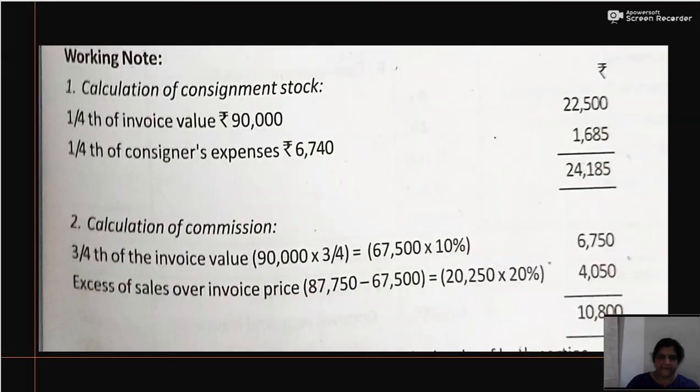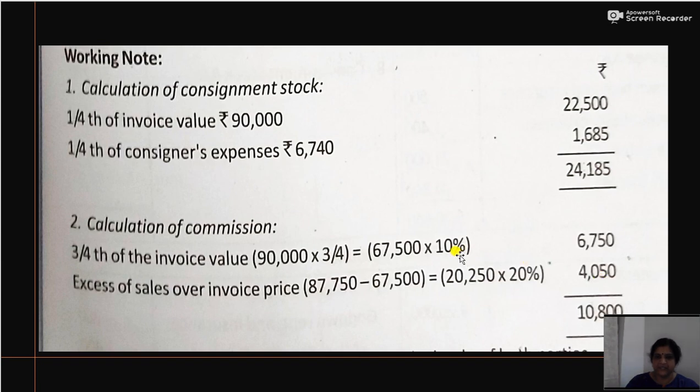The invoice price is 67,500, that is 90,000 into 3/4, and the actual sales is 87,750. So 3/4 of the goods were sold for rupees 87,750 and the invoice price of 3/4 goods is 67,500. So the difference will be 20,250, that is 87,750 minus 67,500. The commission is 20%, so 20,250 into 20 divided by 100, that is 4,050 will be the extra commission.